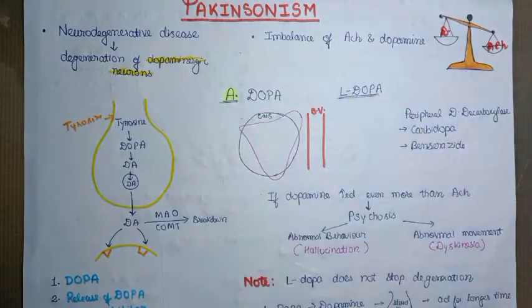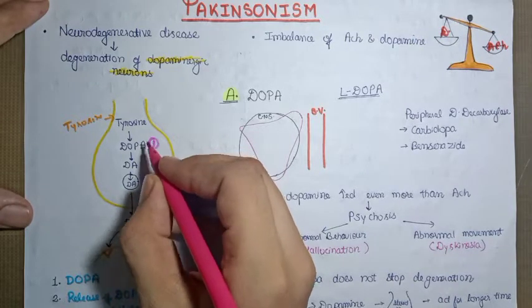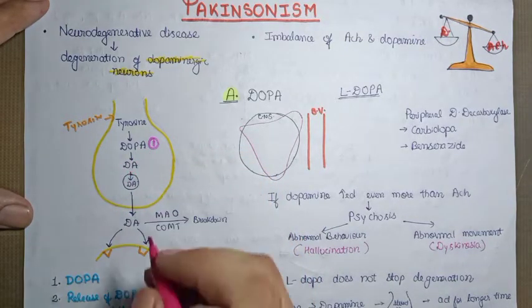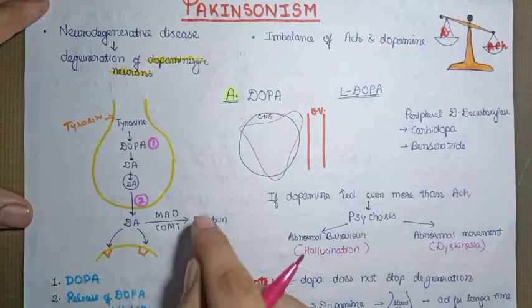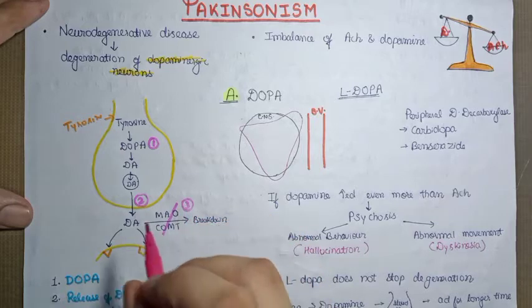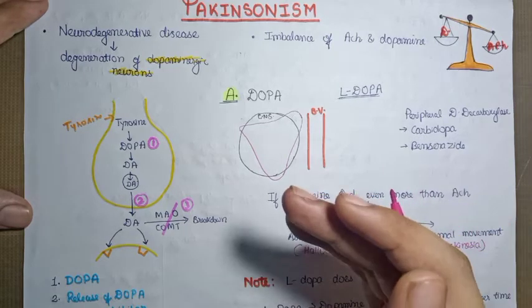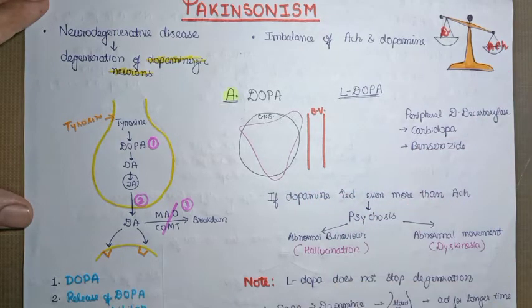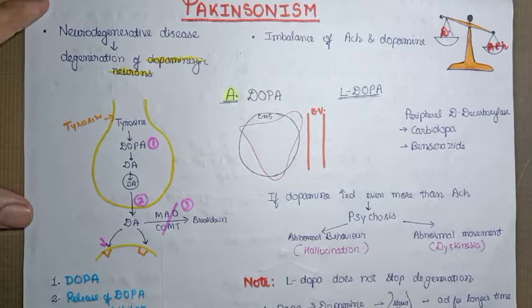What is happening in Parkinsonism is a decrease in the level of dopamine. So how can we increase the level of dopamine? Either we can increase the level of dopa, which will convert into dopamine. Secondly, we can increase the release of dopamine so that more is available in the synapse. Thirdly, we can inhibit these enzymes. If these enzymes are not present, dopamine will remain in the synapse for a longer period and have its effect for a longer duration. Or fourth, if we can directly stimulate these receptors, the dopaminergic action will be stimulated. So there are four ways by which we can increase the level of dopamine.